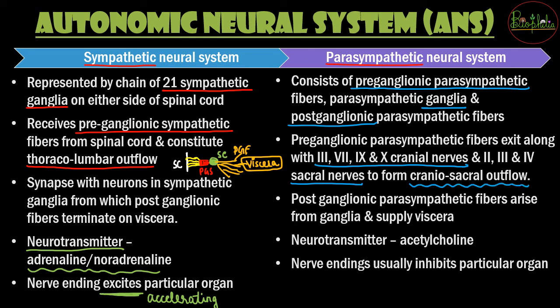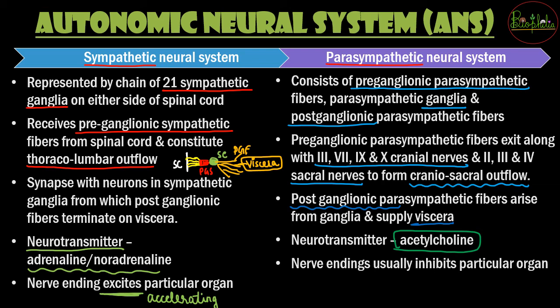This craniosacral outflow, after going to the ganglion, gives rise to the postganglionic parasympathetic fibers, and these postganglionic fibers are going to supply the viscera. Now, what is the neurotransmitter helping the communication between the neurons? It is going to be acetylcholine. Previously we had adrenaline, also called noradrenaline.